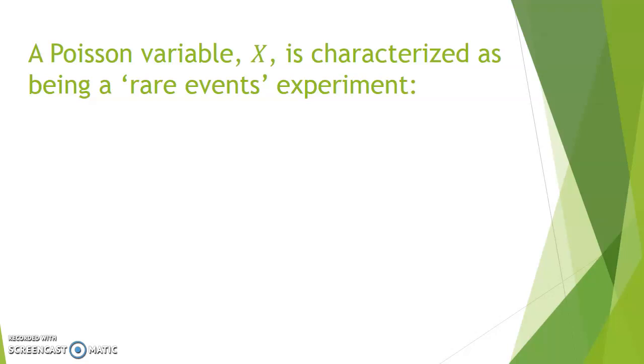A Poisson variable is characterized as being a rare events experiment. Unlike the binomial and the hypergeometric, which have very specific features, the Poisson is harder to describe, and we will usually just tell you a variable obeys a Poisson law.